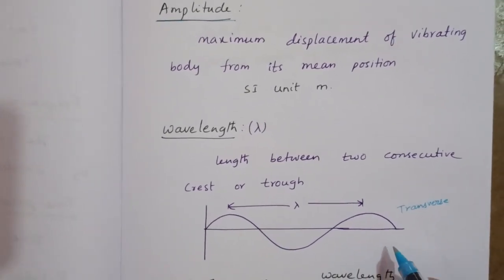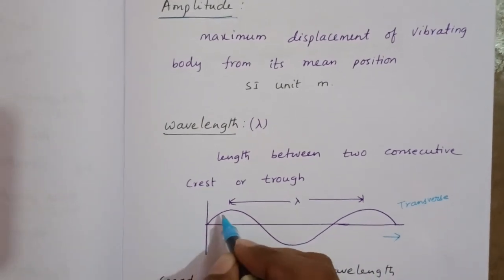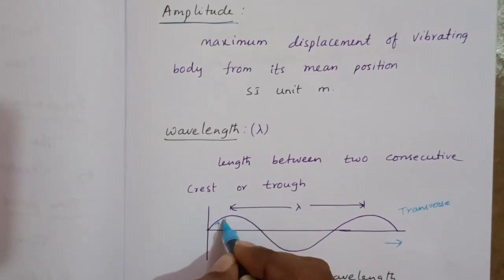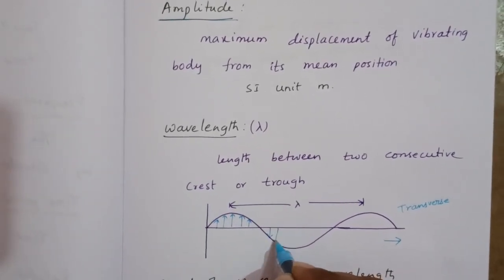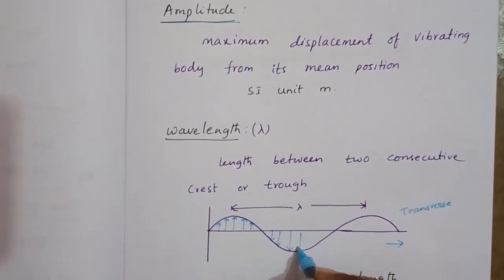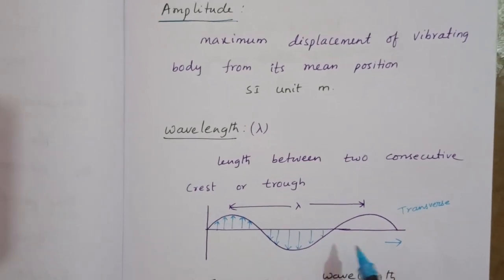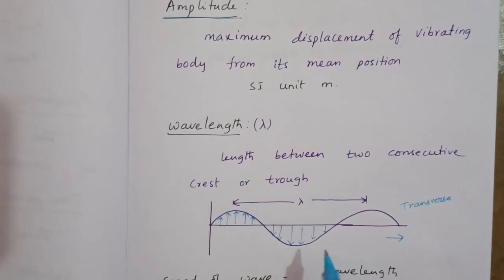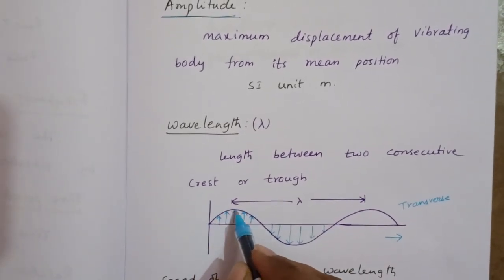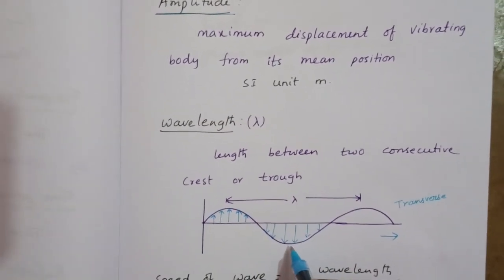Here, when the energy is propagating in the horizontal direction, the wave is vibrating up and down. Particles are vibrating up and down. Particle vibration and energy propagation are both perpendicular to each other. Here, these molecules are vibrating up and coming down.